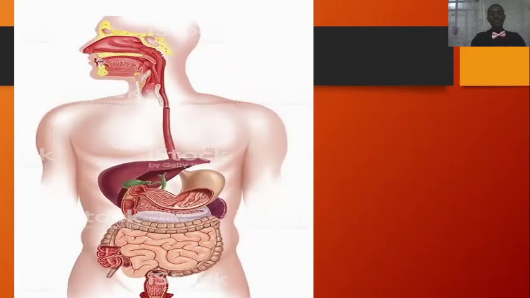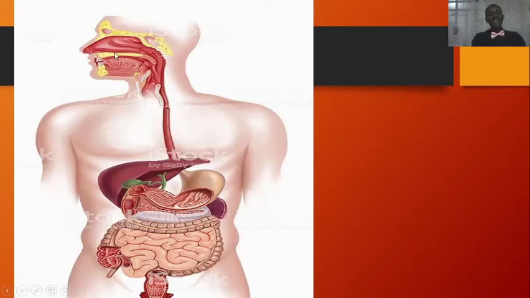Now, let's go to the digestive system, where you're taking in all this food. If you look at this, this is the human digestive system, which starts from the mouth and then ends in the anus.